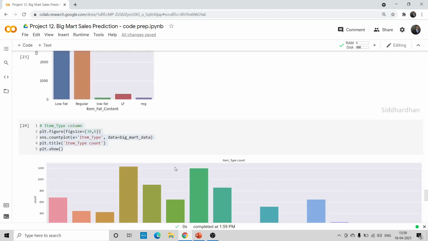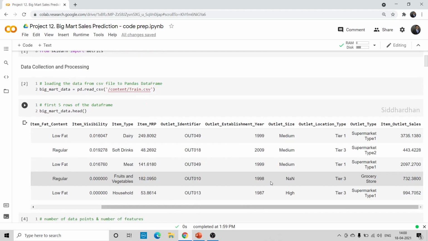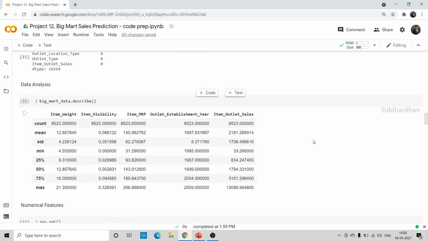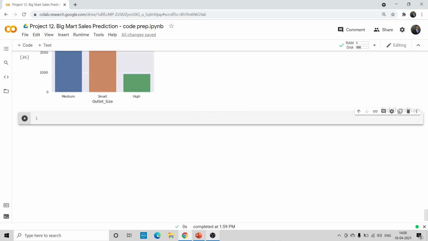Similarly, you can find the plots for the other categorical columns. The other categorical columns are outlet location type and outlet type. It is a similar procedure; you just need to change the column name.